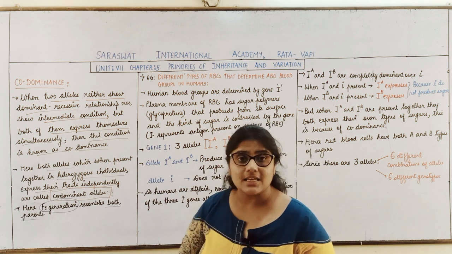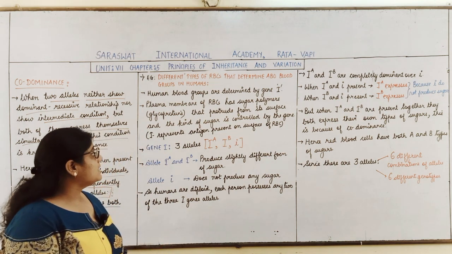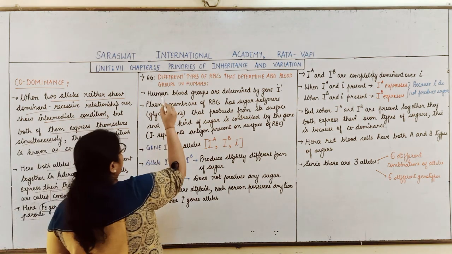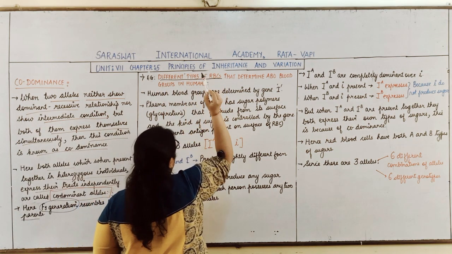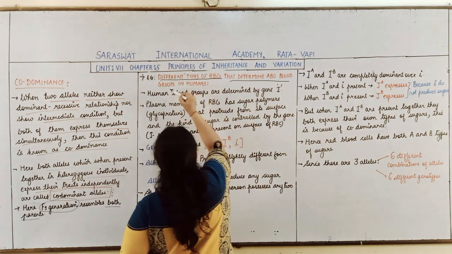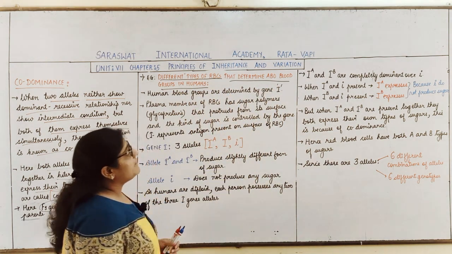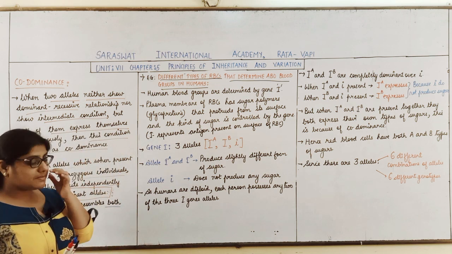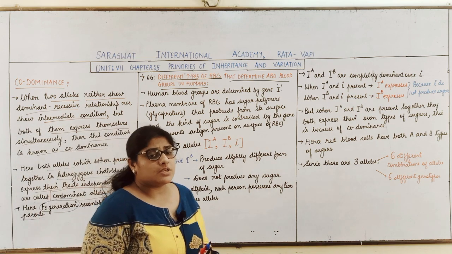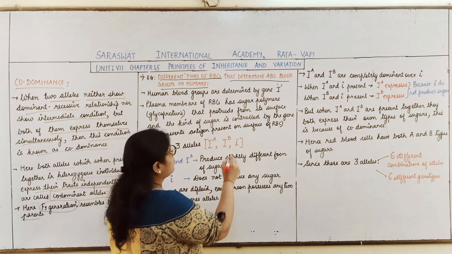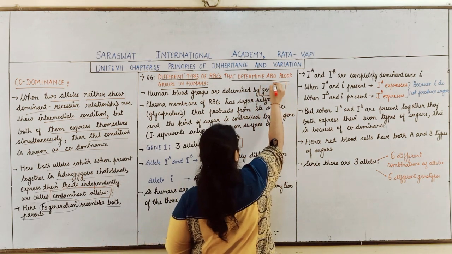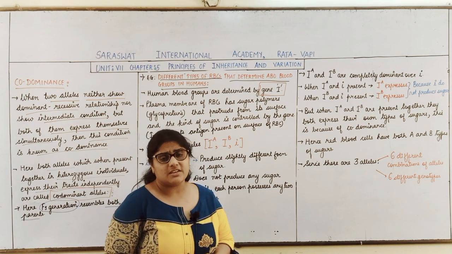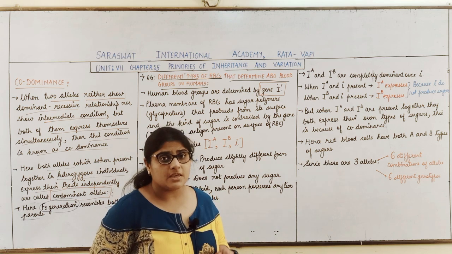So we will study codominance by taking the example of the human ABO blood group system. So now we take the example of different types of RBCs which determine the ABO blood groups in humans. Now students, in human beings, the blood group is determined by a gene called I. Capital I is a gene which will determine the blood group in humans.